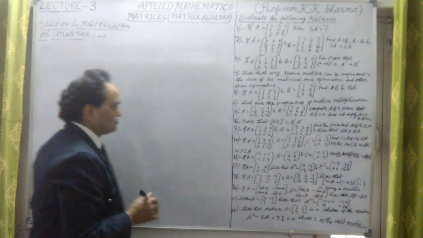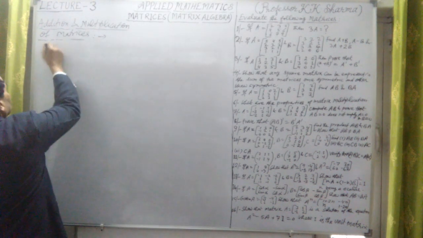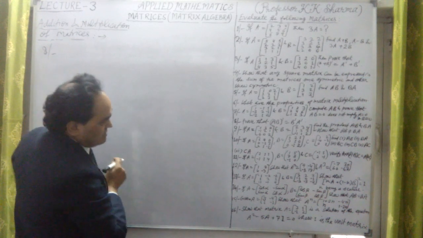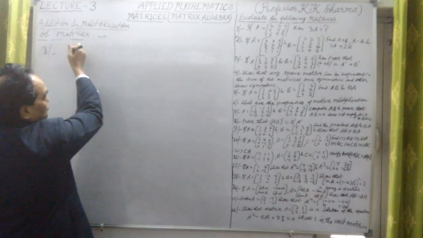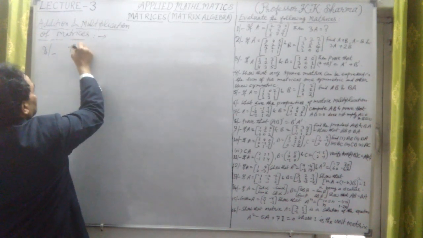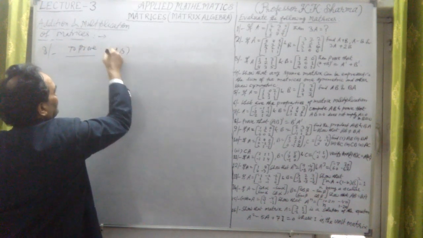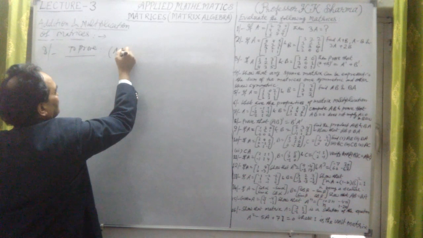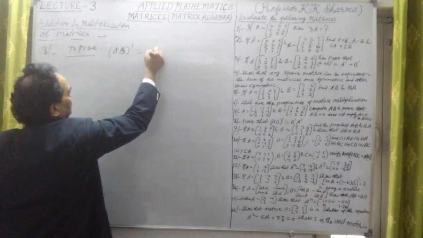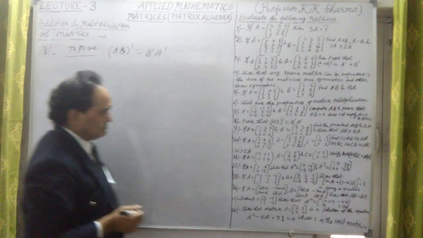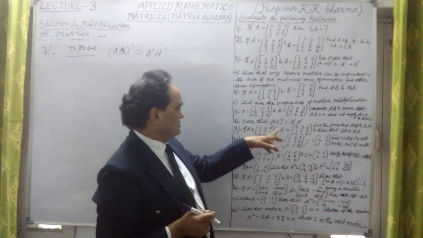Now let me prove the next question. What does question number 8 say? This is another property to prove: that AB whole transpose is equal to B transpose into A transpose. That is the point here.